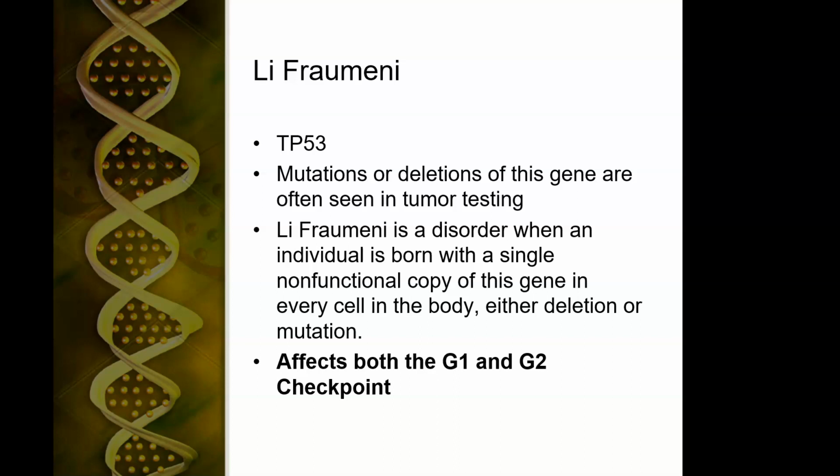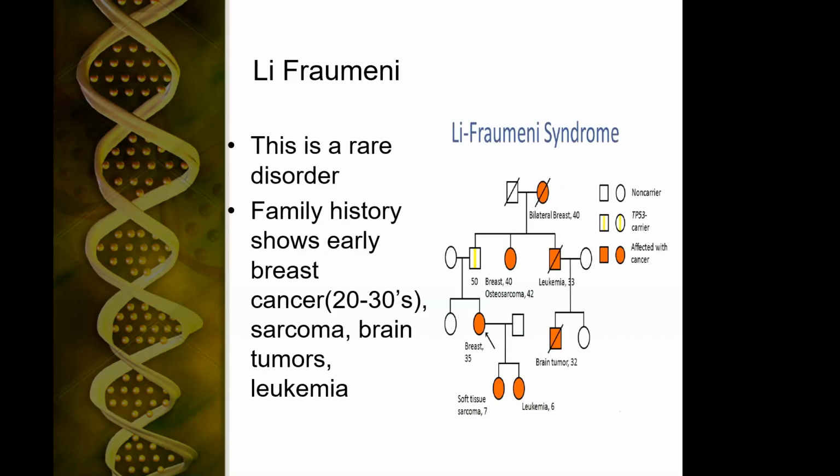Li-Fraumeni is a disorder when the individual is born with a mutation of this gene, TP53, or some people call it P53, which is located on the short arm of chromosome 17. And this one is a really strong tumor suppressor gene that affects both G1 and G2.